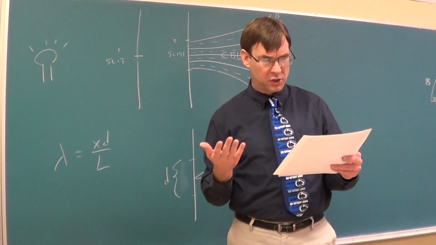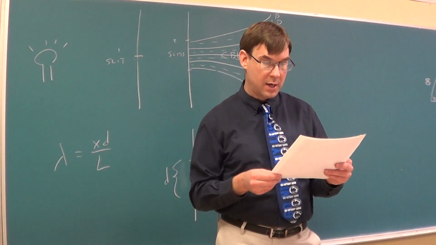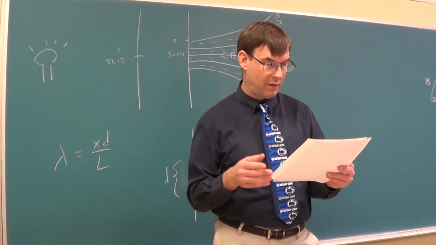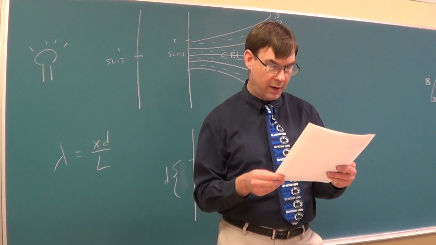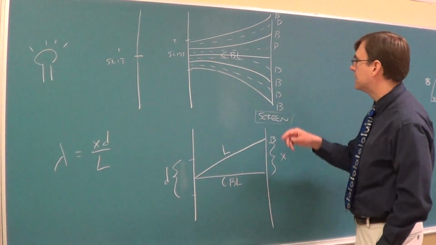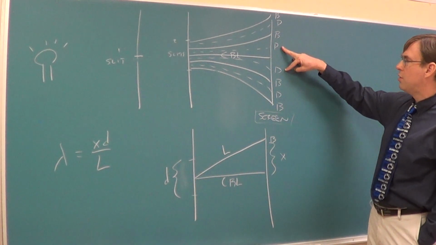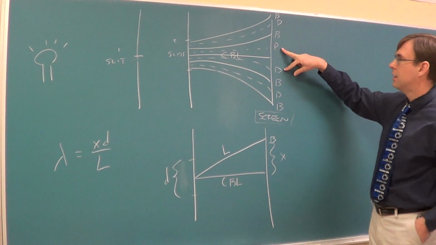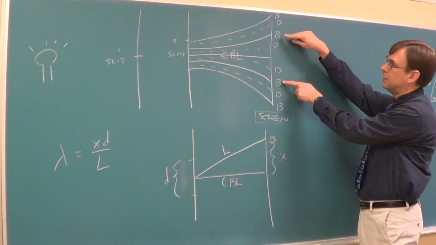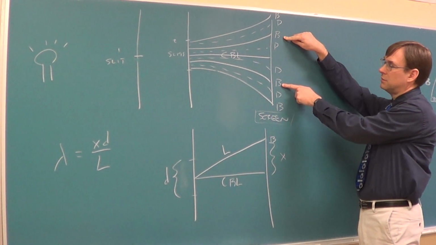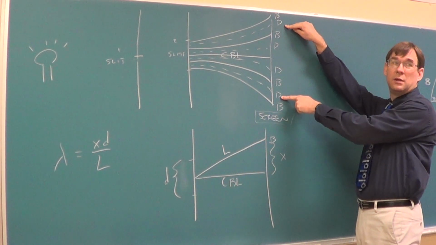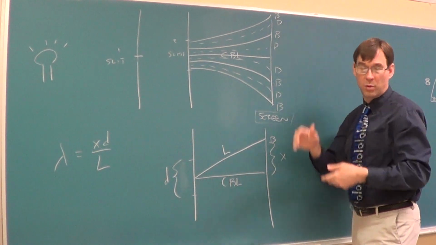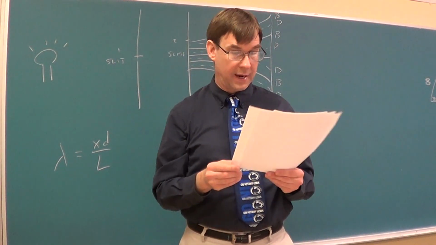For 7, we talked about the spectrum. We saw the rainbow on 320. Each color being different is something that I mentioned, so you can figure out the different wavelengths of light depending on where you're going. First order and second order lines: these two right here would both be first order lines because they're right next to the central bright line. These are first order dark lines. These are first order bright lines. Then these would be second order darks. Those would be second order brights. So that's what that first order, second order thing is about.